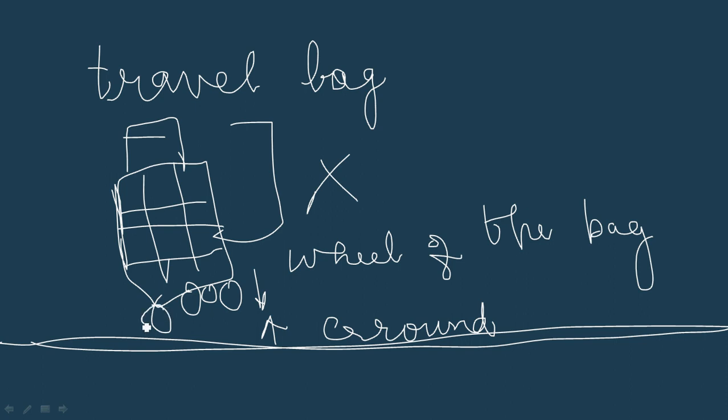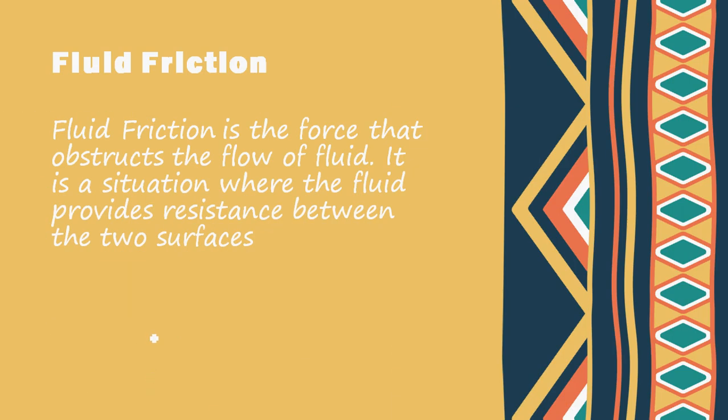So only the part of the tire which rolls experiences this rolling friction. Let me tell you that rolling friction is lesser than sliding friction, and it is lesser than the static friction. Static friction is always greater, and rolling friction always expresses the least amount of friction.